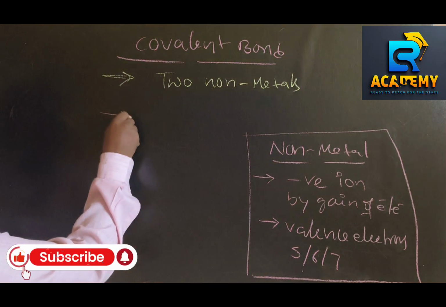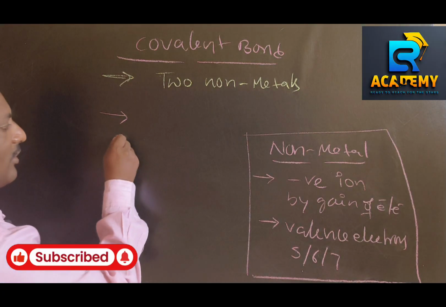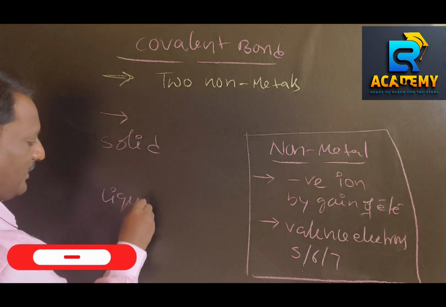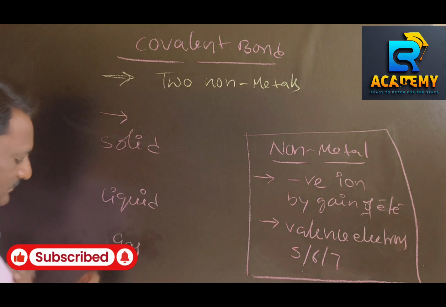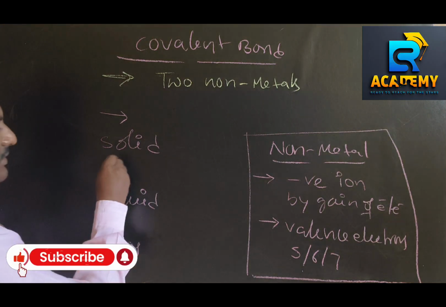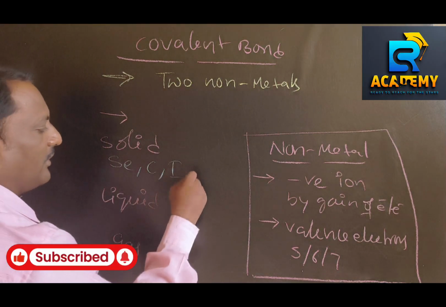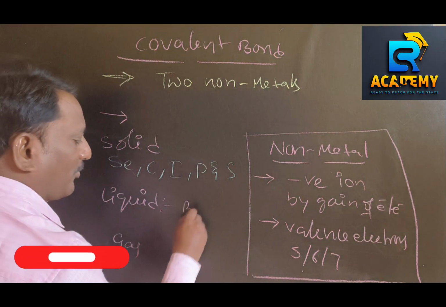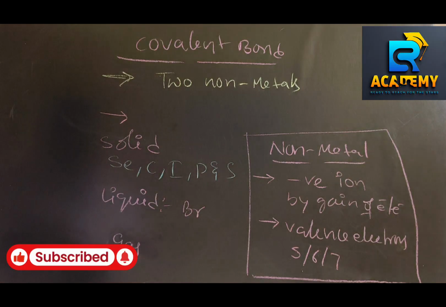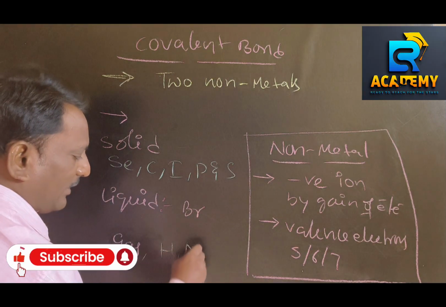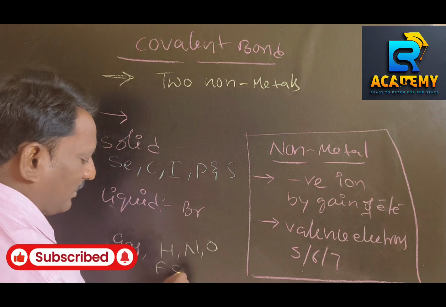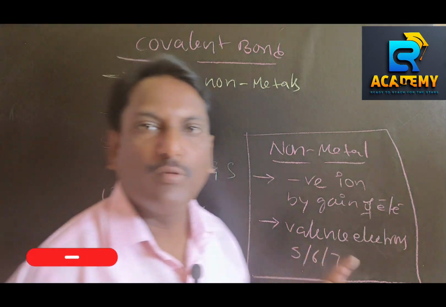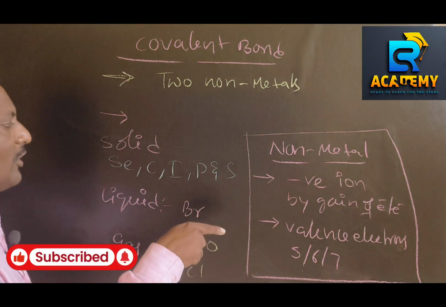In the periodic table, nearly 11 non-metals are there. Some of them are solid non-metals, some are liquid, and some are gaseous. Solid non-metals are selenium, carbon, iodine, phosphorus and sulfur. The liquid non-metal is bromine. And the gaseous non-metals are hydrogen, nitrogen, oxygen, fluorine and chlorine. So covalent bond is always found between two non-metals, either similar or dissimilar.